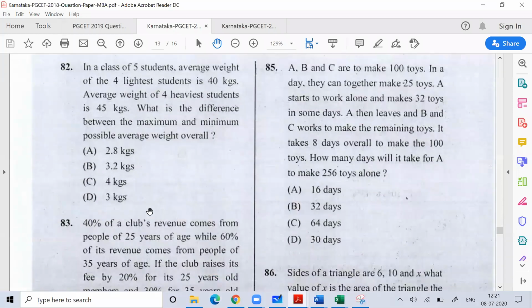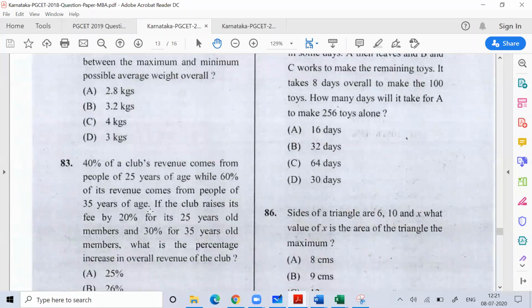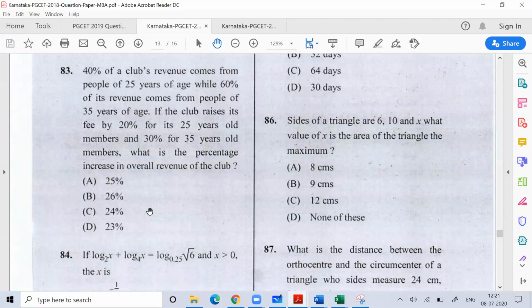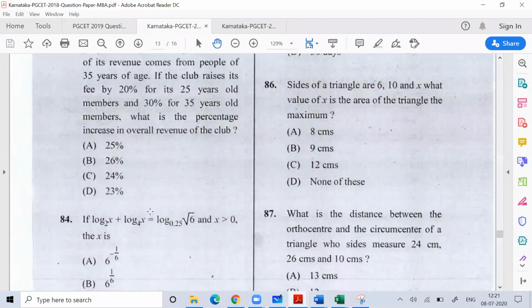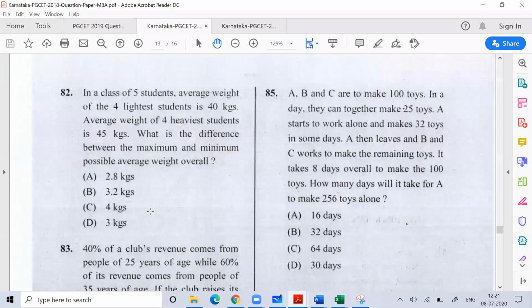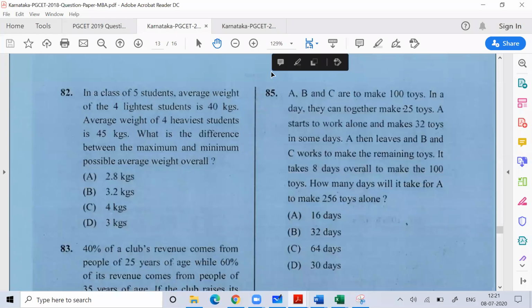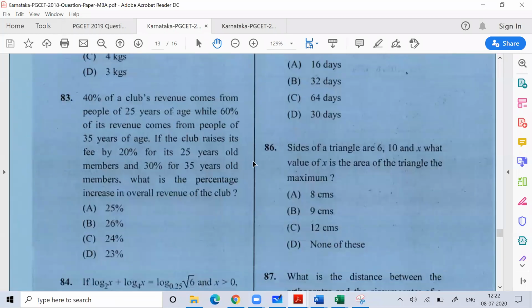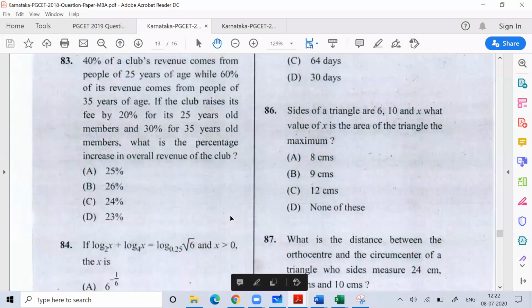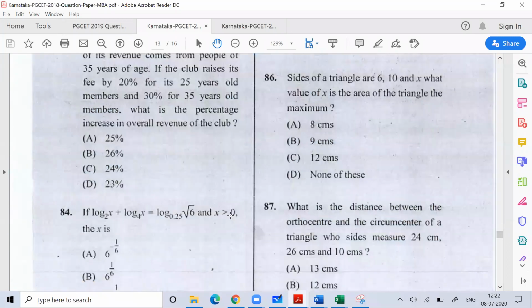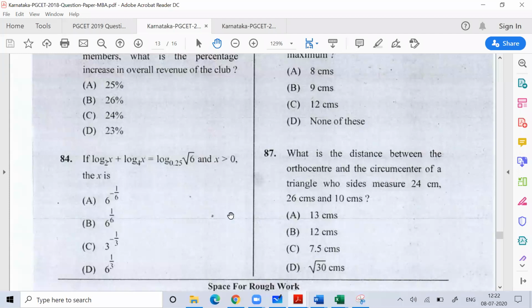82 is a CAT question. 83 is a very easy question, easy to moderate level. People get confused. 84 is a log question based on logarithm. You can watch my videos. I made 3 videos on logarithm. If you want to clear your concepts on logarithm, you can follow my videos on YouTube. 85 is a good question, not very difficult, but you need to be good to solve 85. 86 is again a good question. It's not difficult, but people should be good with geometry to solve question 86. 87 is good for those who know the concept of geometry.